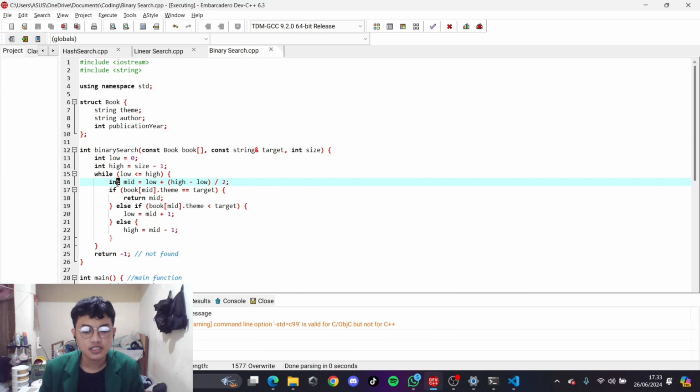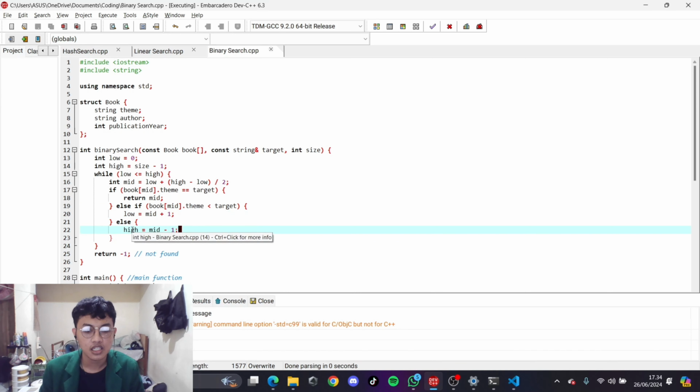If the title meets the target, return the index mid. And else if the title at mid is less than the target, move the low bound to mid plus 1.